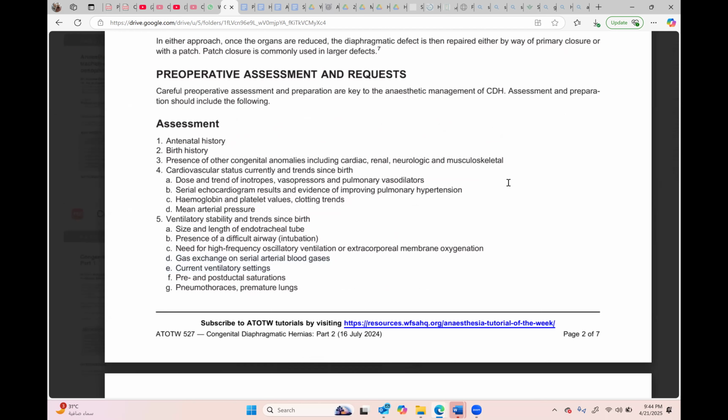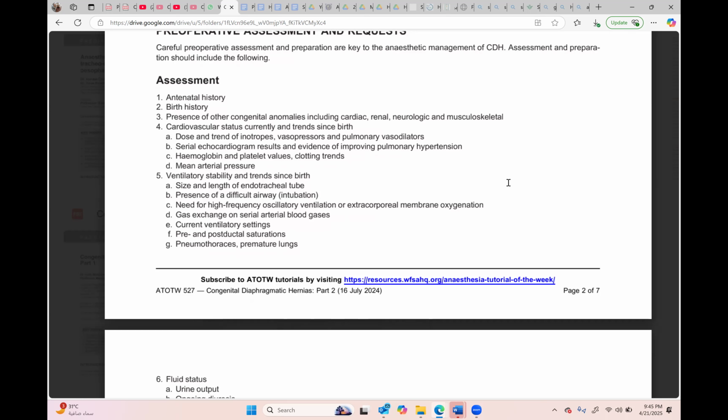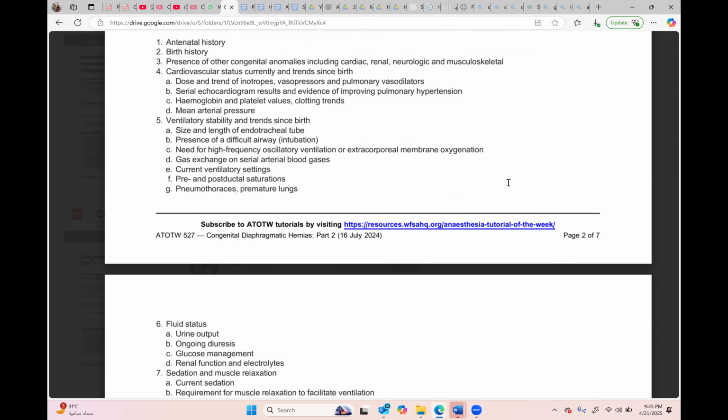So antenatal history, birth history, other congenital anomalies, renal, neurological, musculoskeletal, and how much is the lung pathology, or is it only isolated congenital diaphragmatic hernia or other things as well. Okay, so these few points you should be knowing. ABGs, needs of high frequency ventilation, difficult airway, difficult intubation, pneumothorax can occur. Even sometimes after surgery, a number of times they will put chest tubes. Okay, but you should be knowing what's happening. So if you don't know what you are doing, there will be a problem.